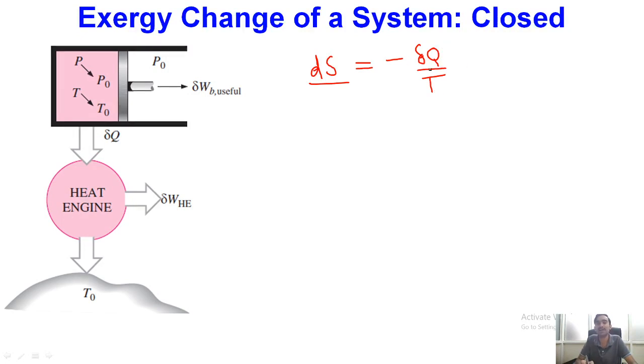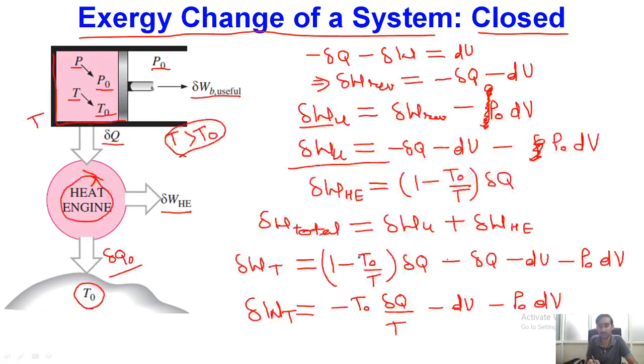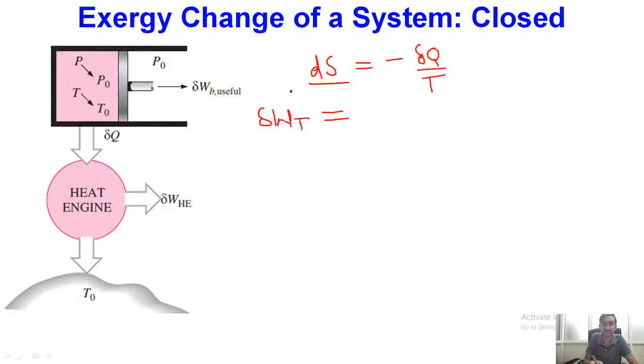And as the heat transfer is taking place in a reversible manner, we will not have any entropy generation over here. So in the previous equation for work, delta W_T, we had one term, this T0 times delta Q by T. This delta Q by T I can now replace with minus dS. So finally my total work done is equal to T0 times dS minus dU minus P0 into dV.